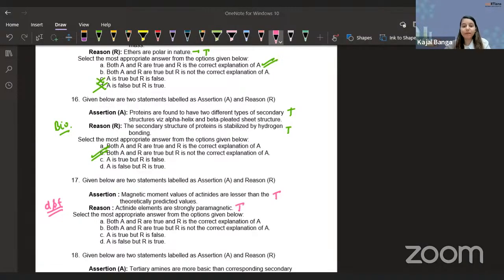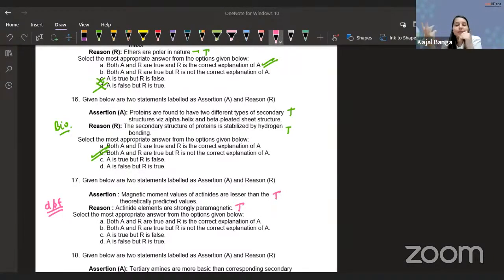They are strongly paramagnetic because there are a large number of unpaired electrons present. And why exactly do we have a large number of unpaired electrons present? Because of the excitation that happens between the d and s orbitals, and because the energy difference between the s and f orbitals is very less.